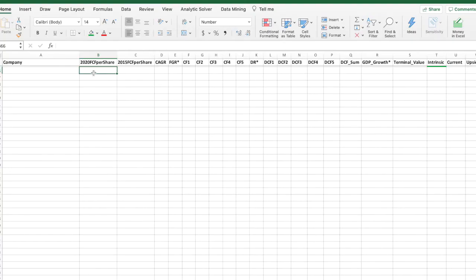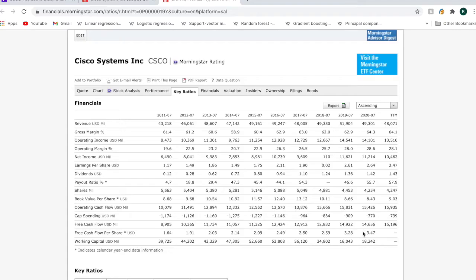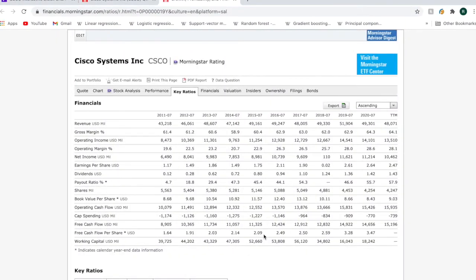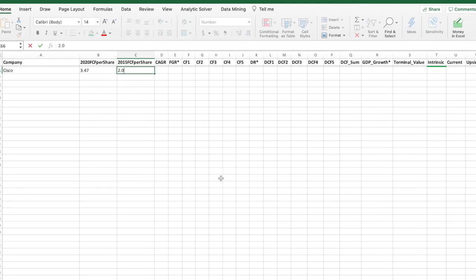For the DCF model, we're going to start with the 2020 free cash flow per share, and we're going to get that from Morningstar. Here we have the 2020 free cash flow per share, and we're going to enter that into the DCF model. Next, I'm going to enter the 2015 free cash flow per share. Here's the 2015 free cash flow per share. This gave me a compound annual growth rate of 11%.